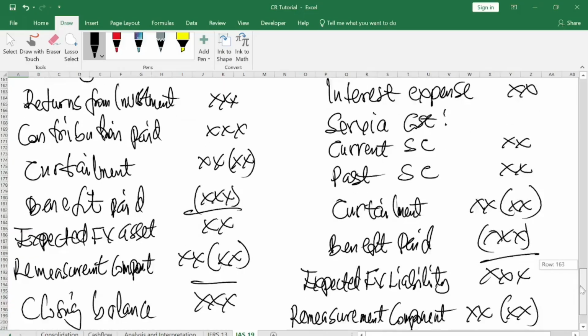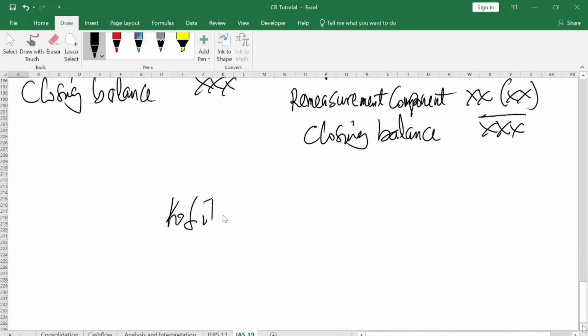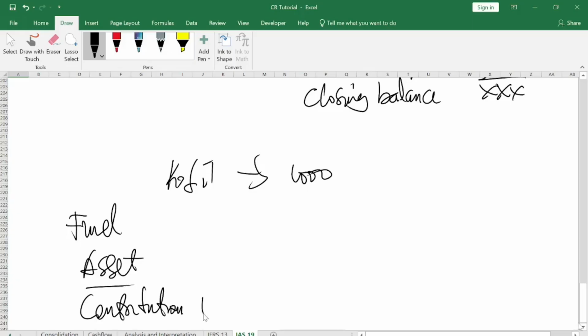So what this means is this. If you have Kofi, an employee, you promise Kofi that you will make a guaranteed constant payment of 1,000 into the pool of fund. So every month you pay. When you pay this into the fund, it becomes an asset to the company, what you call contribution, 1,000.